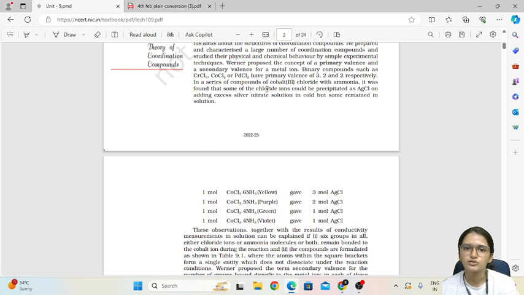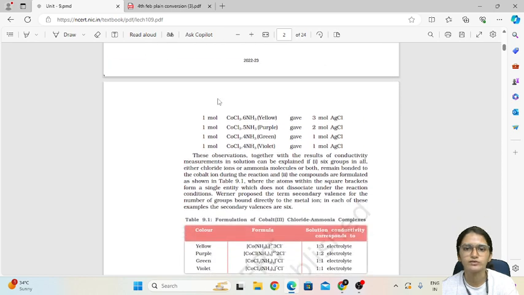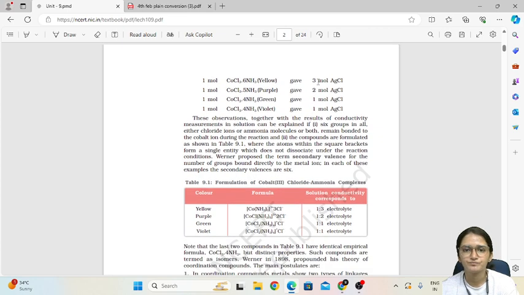In the series of compounds of cobalt chloride with ammonia, it was observed that some of the chloride ions could be precipitated as AgCl on adding excess silver nitrate. So we can see that 1 mole of CoCl3·6NH3 gave 3 moles of AgCl.